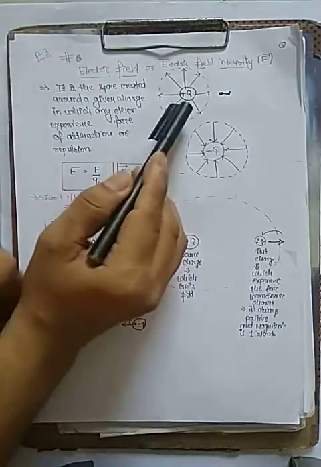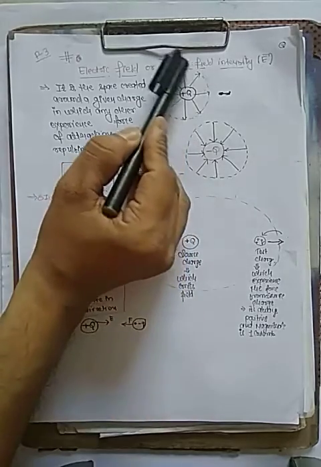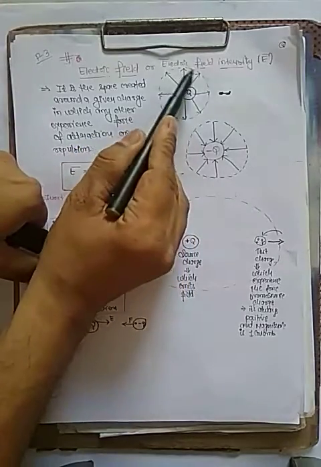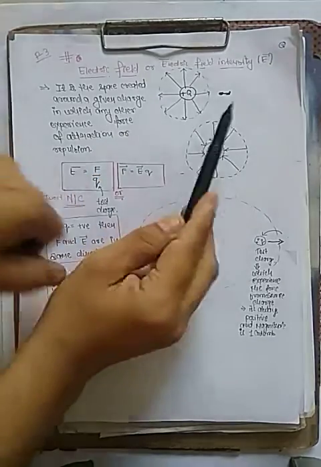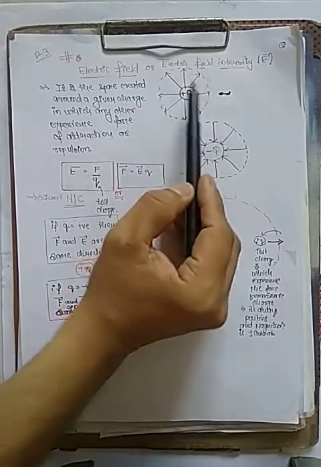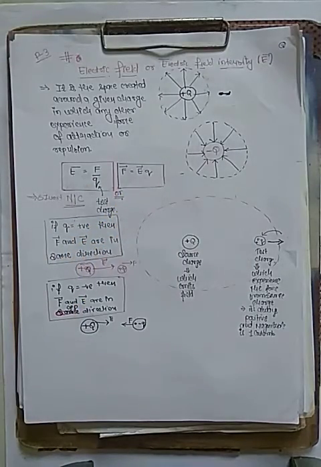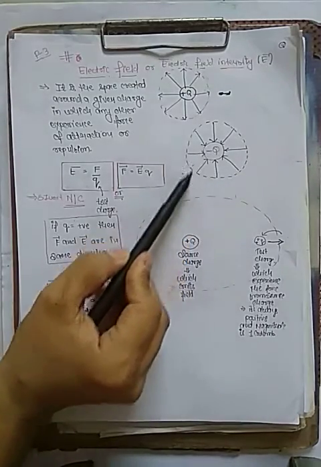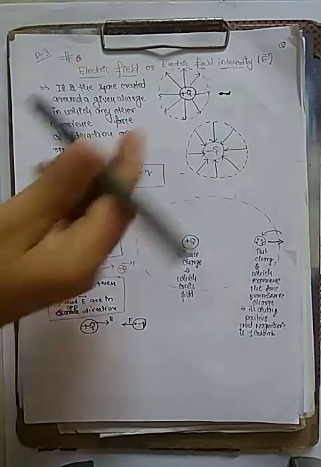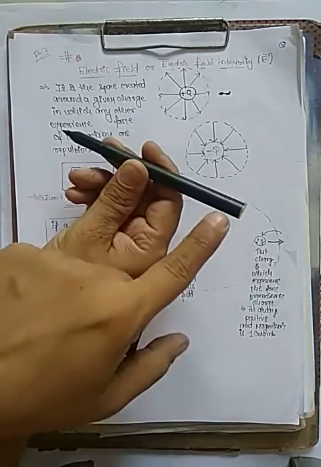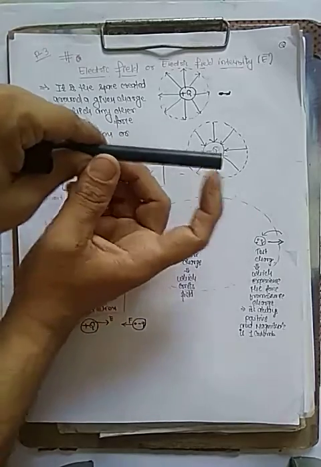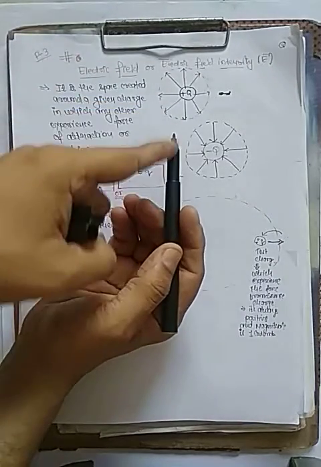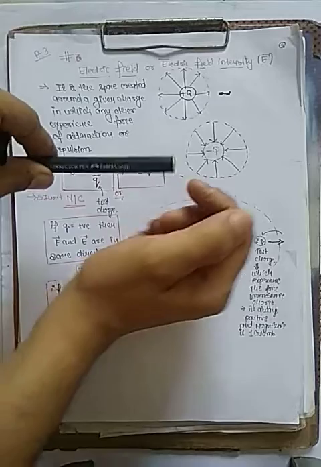So I am taking one charge. Suppose this is a positive charge. The region around this charge is known as electric field, for positive and for negative. This electric field is radially outward for a positive charge, and for a negative charge it is radially inward. It is just like a magnet. If this is a magnet, this is the north pole and this is the south pole. The magnetic field goes outside from the north pole and inside at the south pole. Similarly, for a positive charge the electric field is outside, and for a negative charge the electric field is inside.